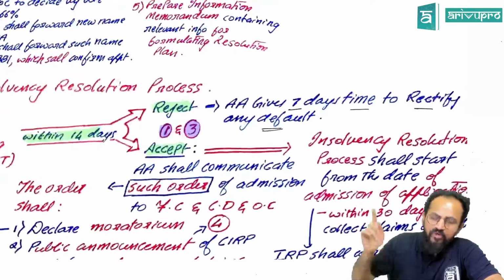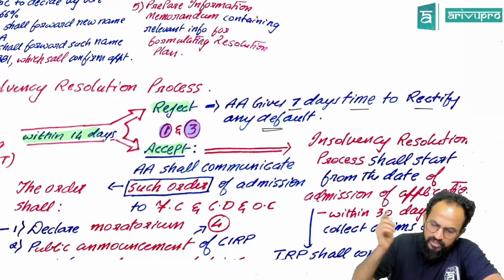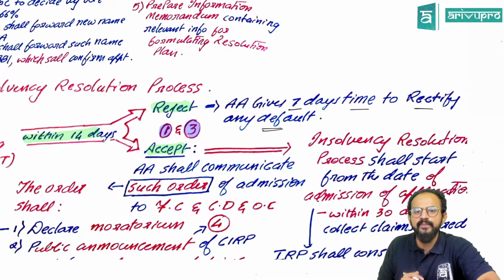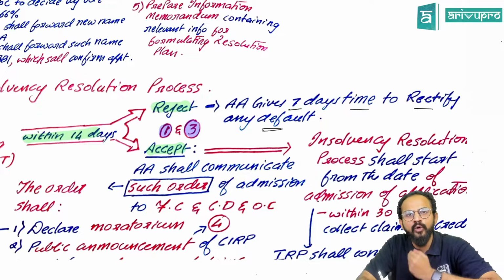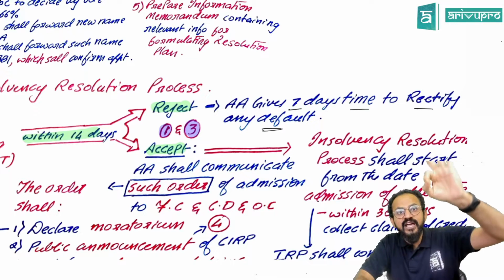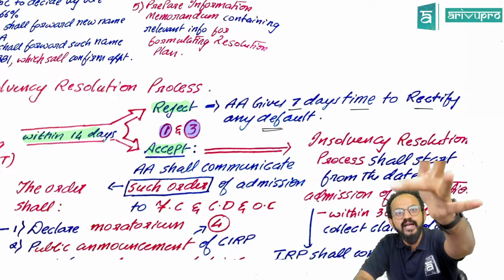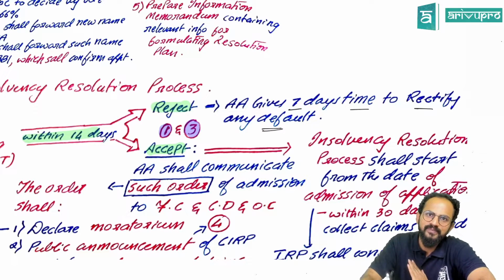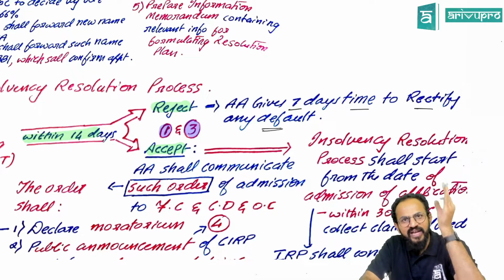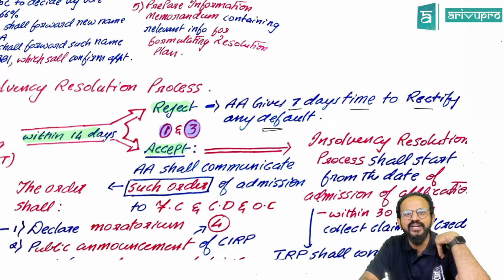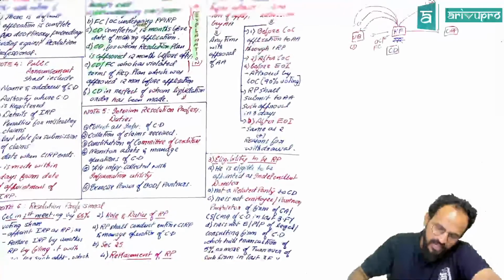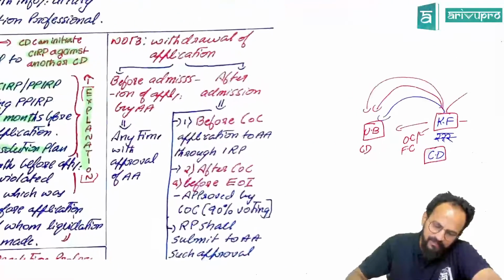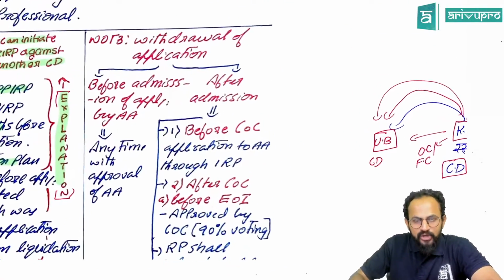Sir, there is one more note, people, note 3. Sir, what is this note 3? We have filed the application. Now the question is, once we have filed the application, can I withdraw the application? Once I have filed the application, can I withdraw it, is the question. People, the note 3, people.